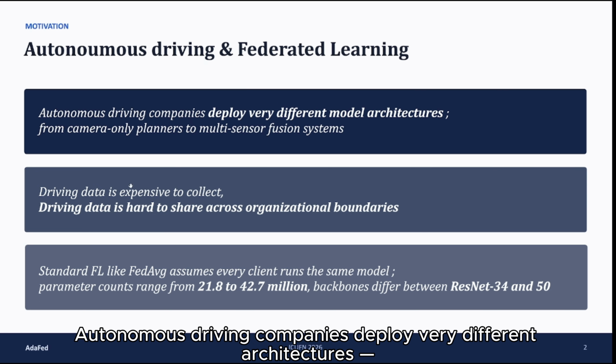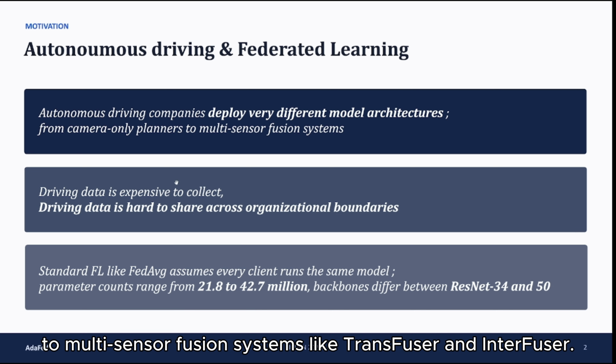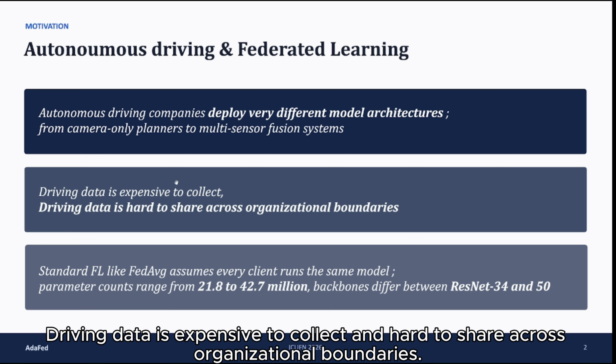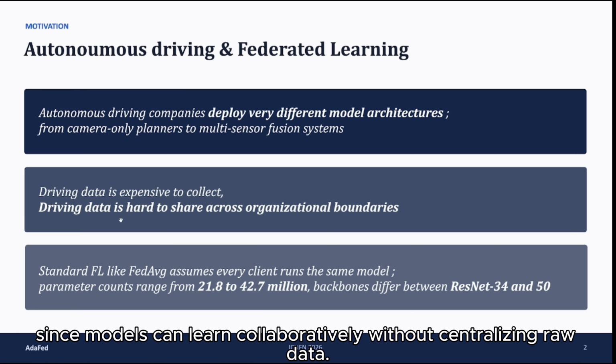Autonomous driving companies deploy very different architectures, from camera-only planners like VAD or UniAD to multi-sensor fusion systems like TransFuser or InterFuser. Driving data is expensive to collect and hard to share across organizational boundaries, and federated learning is the natural answer, since models can learn collaboratively without centralizing raw data.